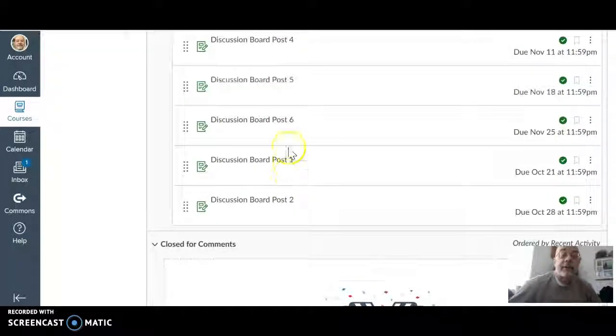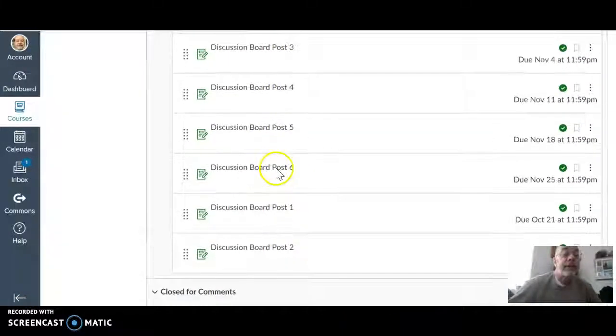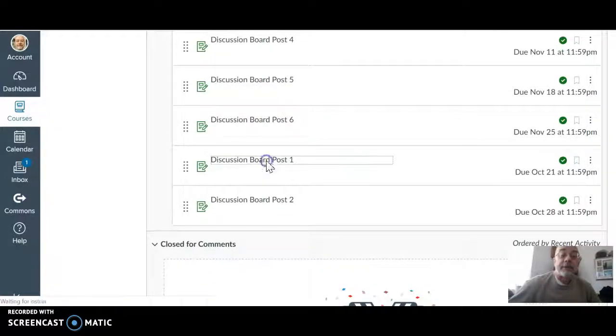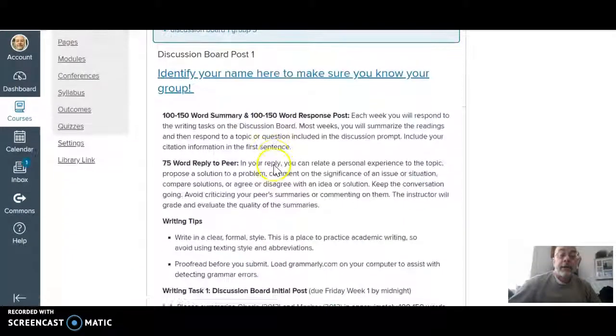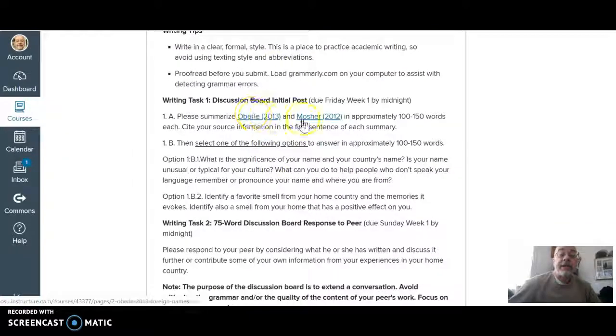And you can then pick the discussion board that you're supposed to work on this week. The problem is that when you click on discussion board 1 and you go down here, the links for these readings right here, Oberl 2013 and Mosher 2012, were not linking properly. If you were trying to get to those readings via this discussion board, then it was not working. I have fixed it now. So if you are having trouble, go ahead and click on those and it should work now.